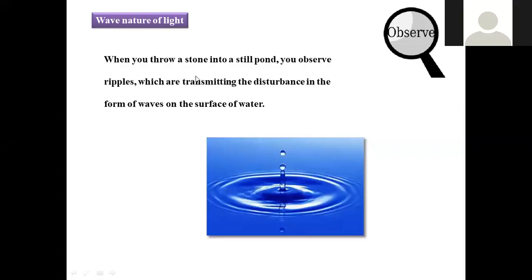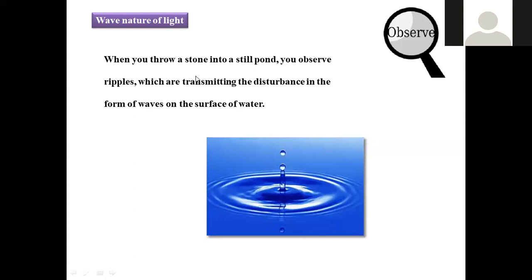Right. Light actually has a dual nature, that is, the nature of a particle as well as the nature of a wave. The particle nature is explained by the photoelectric effect, so light is emitted in the form of quanta. The wave nature is explained by how the waves are moving, the Heisenberg uncertainty principle, right?